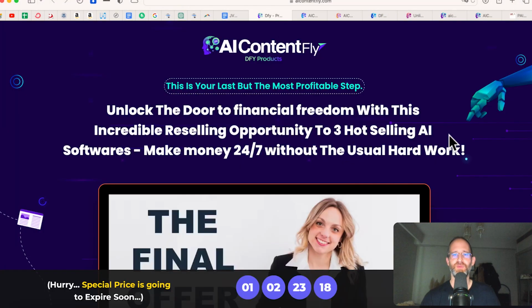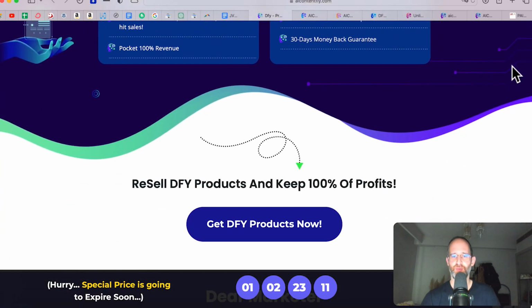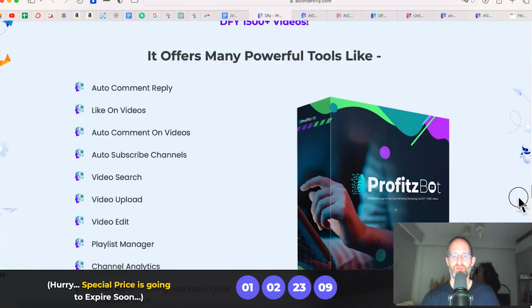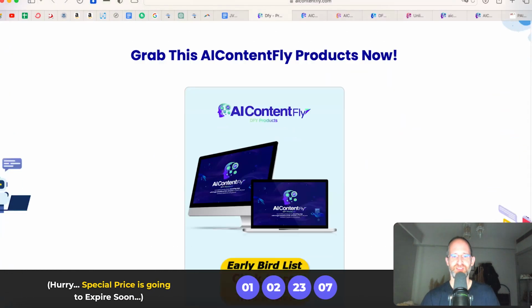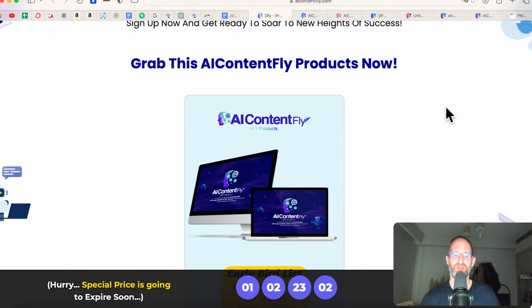And the last one is done for you products. They're going to give you 3 done for you AI powered softwares that it looks like you can sell and keep 100% of the revenue on those ones. So this is an optional upgrade for you on this one. All these OTOs are optional. Pick and choose the ones that you want and forget the ones that you don't.